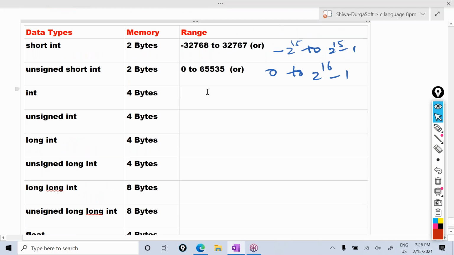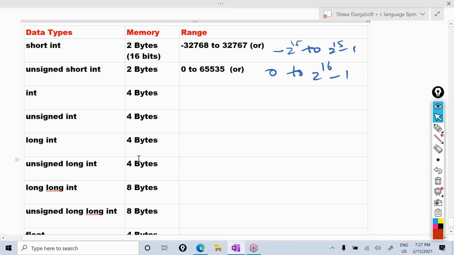Okay. To remember this, I'll give you one tip. 2 bytes means how many bits? 16 bits, since 8 bits equals 1 byte. So in the case of signed, take the power value as 15, one less than 16: minus 2 power 15 to 2 power 15 minus 1.